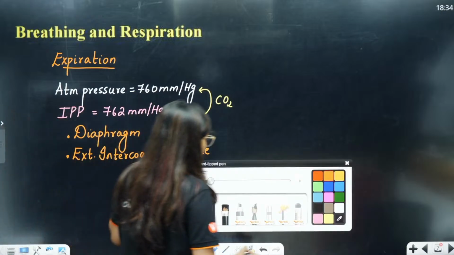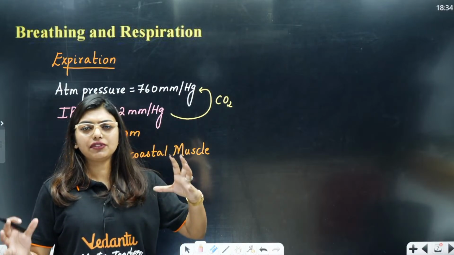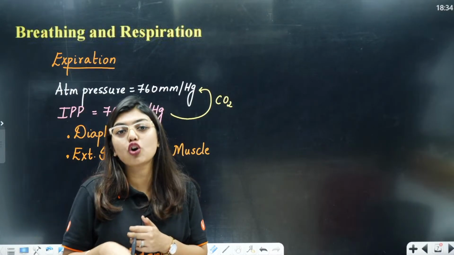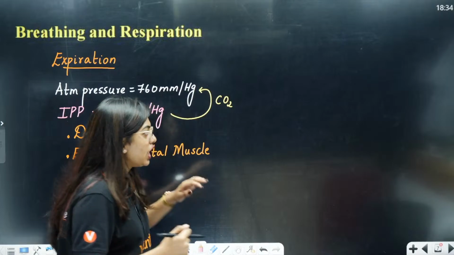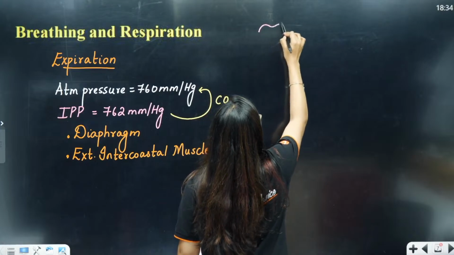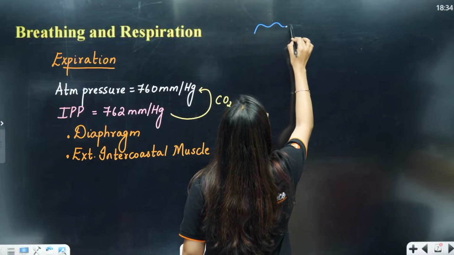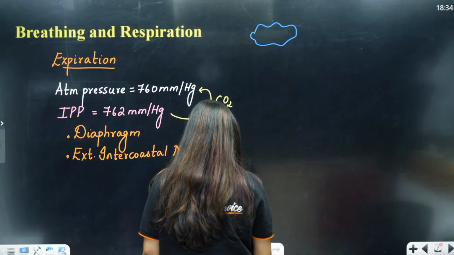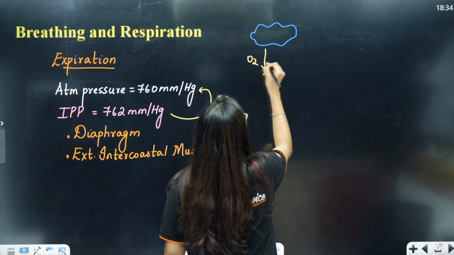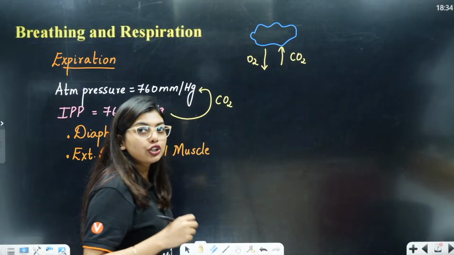Okay, so here this has happened. Now students, I told you that whenever we are taking in air, whenever we are giving out carbon dioxide, there is an ultimate goal: the tissues need this oxygen to do cellular respiration. So, from the atmosphere, this pink color cloud is your atmosphere. From the atmosphere, we are taking in oxygen and giving out carbon dioxide. Now, where am I taking it in? I am taking it in to my alveoli.